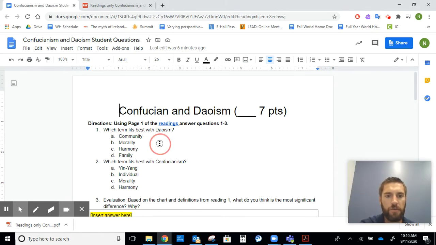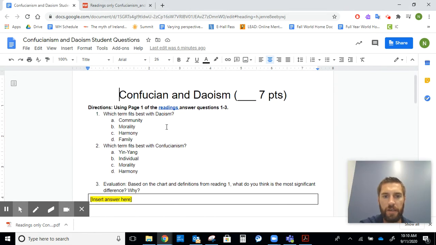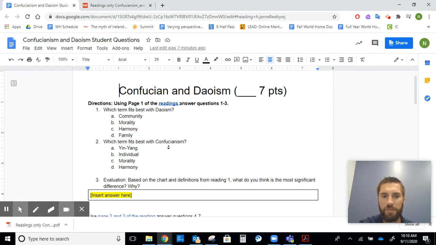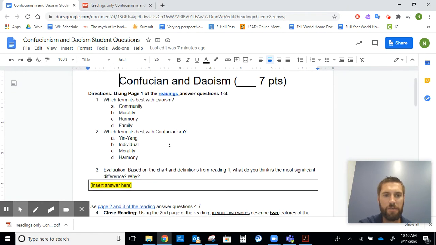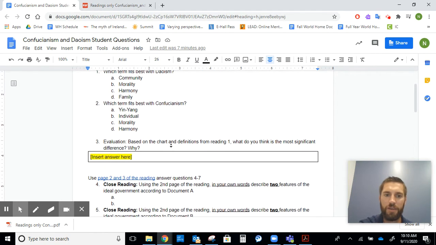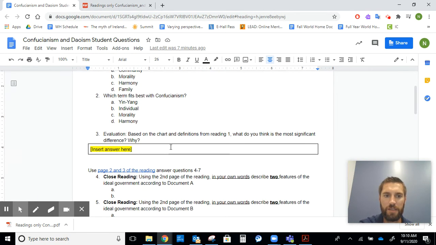So first thing, obviously, we're going to be opening these readings. But just to give you an idea of where we're going, we're looking at two of the famous Chinese philosophies, Confucianism and Taoism. You're going to figure out the differences between them in questions 1 through 3. You're going to tell me the biggest difference, and don't forget to tell me the why here. That's going to be really, really important.